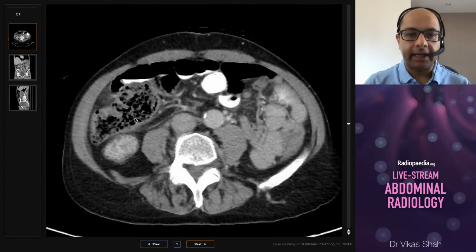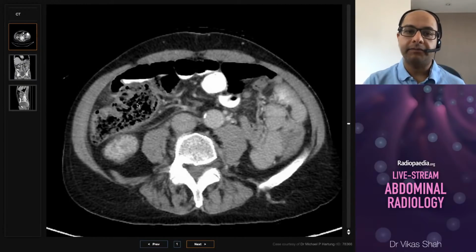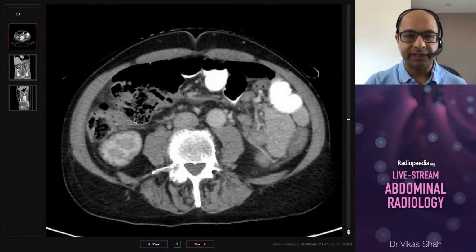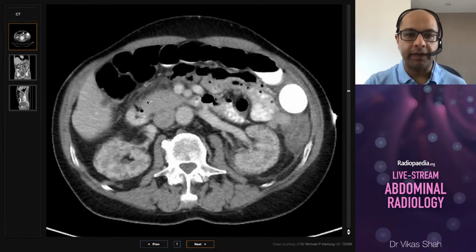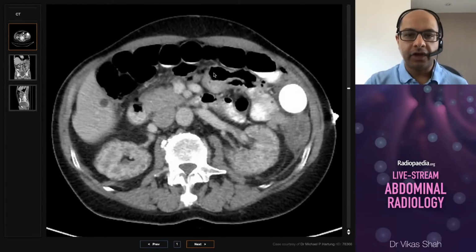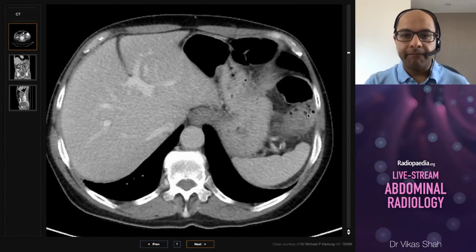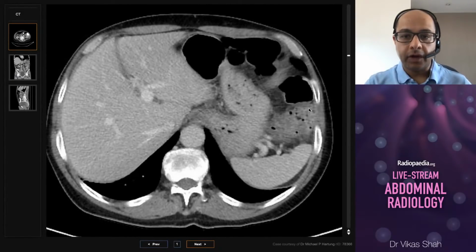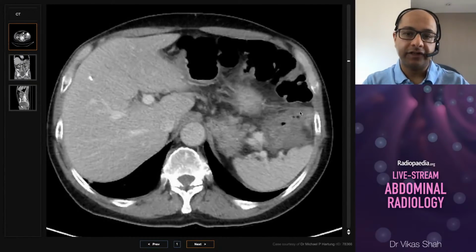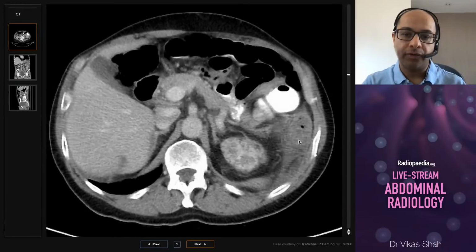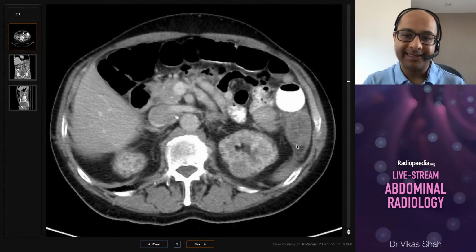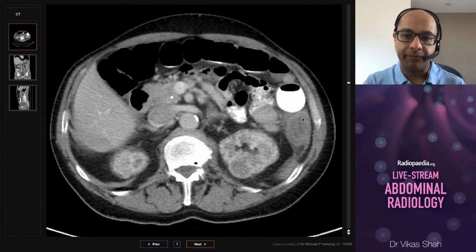So the right colon here, the cecum contains fecal matter but is otherwise normal. The wall isn't particularly thickened or abnormal in density. And the transverse colon running across the abdomen here also looks fine. But we have an abnormality of the colon that commences from the splenic flexure, so from the end of the transverse colon. And as we scroll down this left side, we see that this descending colon is markedly abnormal.